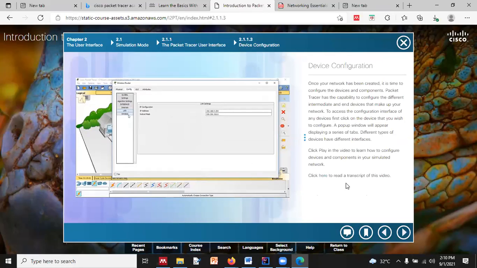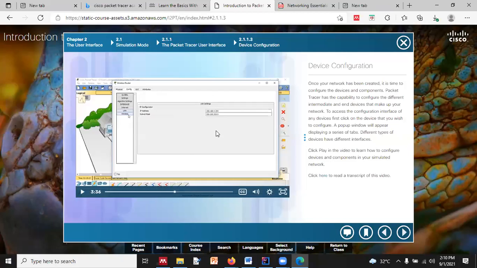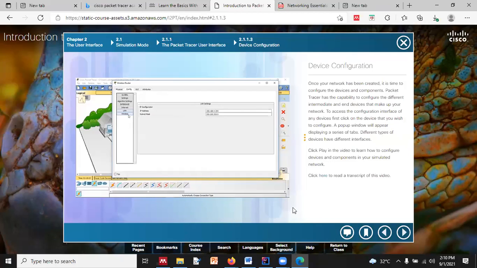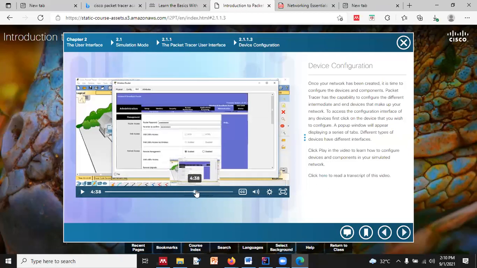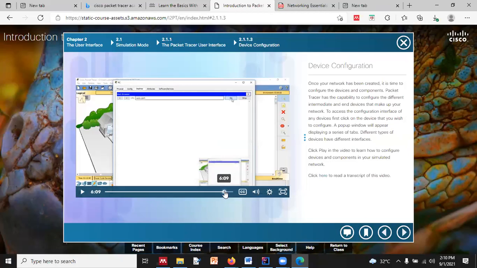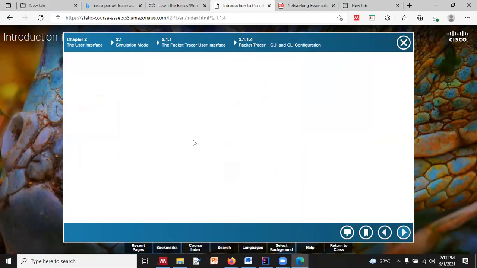The functional port error that we get whenever we try to connect with any device without assigning an IP address. So it will say that there is no functional port, right? So that error is coming because of this, right? So this chapter is basically talking about how we are going to configure the device name, IP, and all that, right? So a demo is there in this particular video.